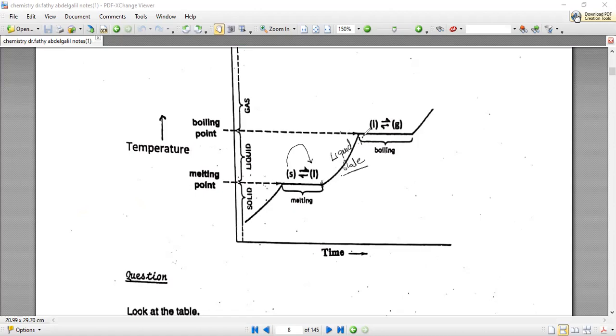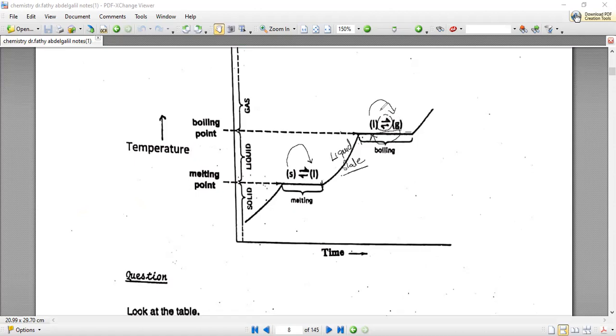All I want you to know, and he will ask you about that: why is the boiling point constant? Yes, because the liquid particles have reached the maximum movement at that state. And then the energy given will only be consumed in breaking down the attraction forces. So the temperature will remain constant and liquid will change into gas. And if we keep the temperature at the boiling point at 100, liquid will change into gas and gas will also change into liquid, and we will have this state named equilibrium.